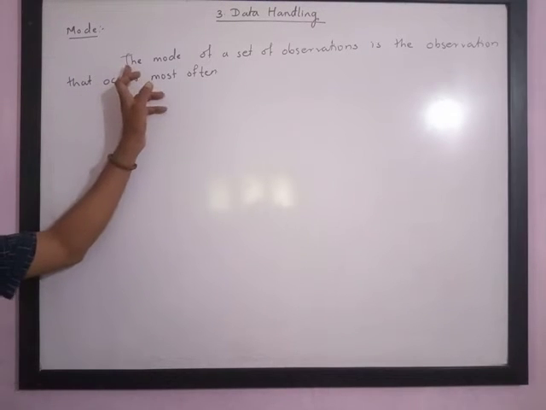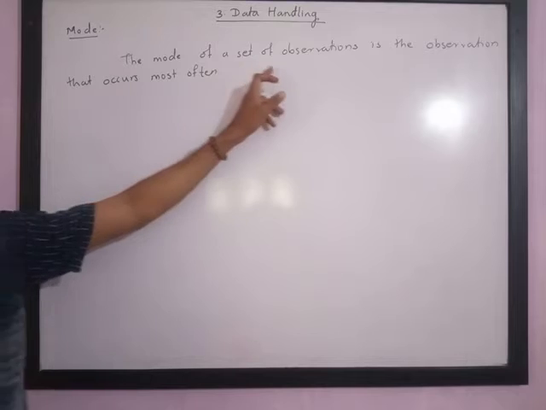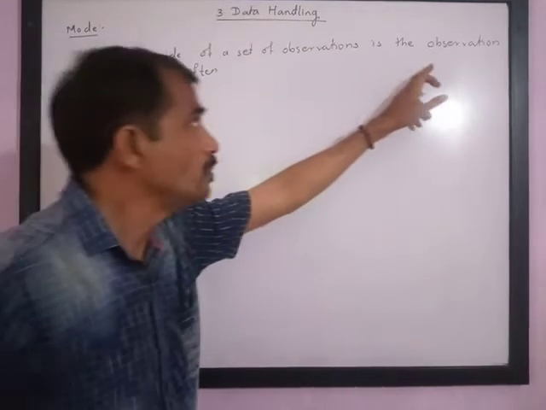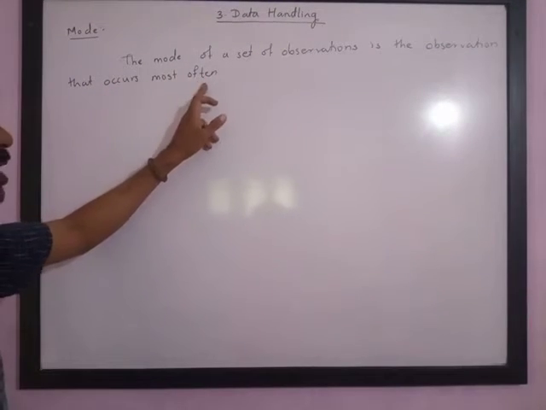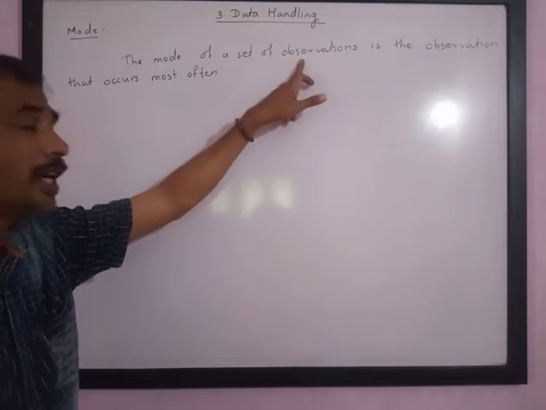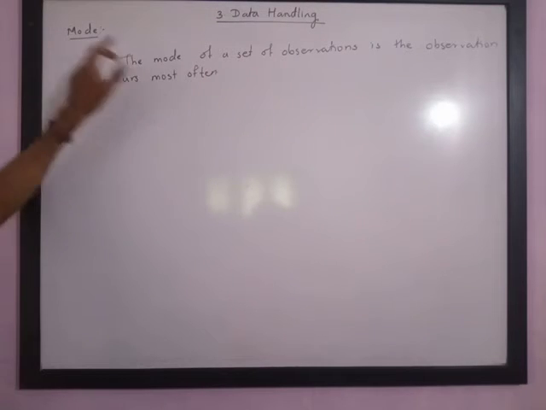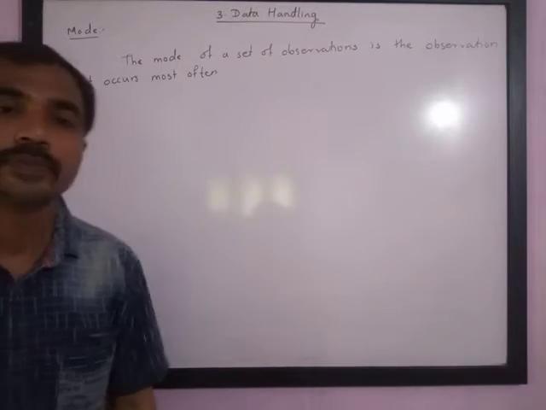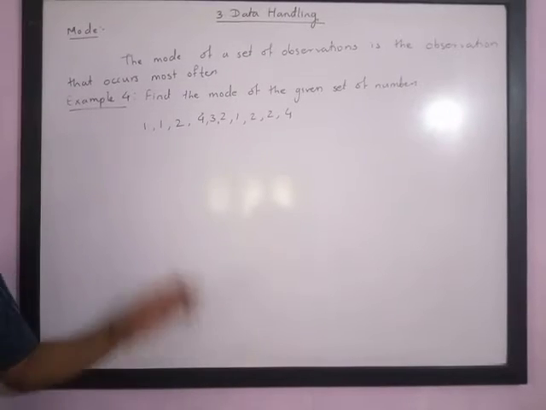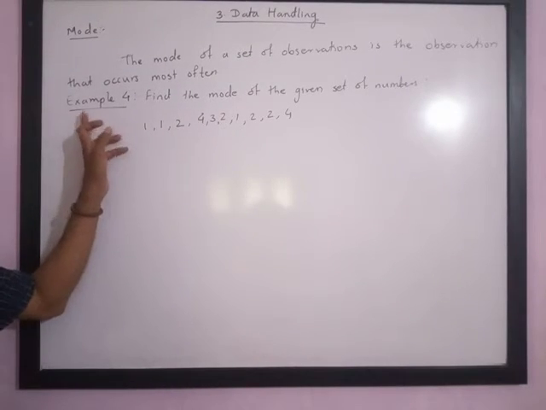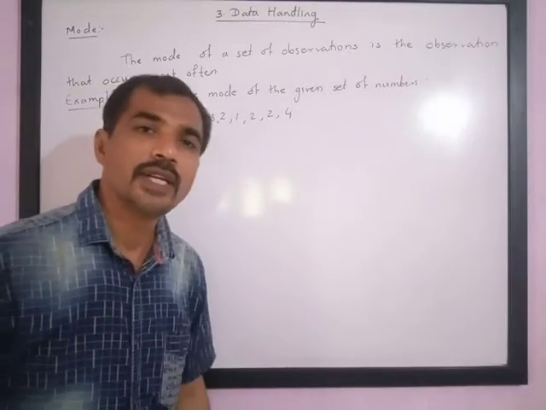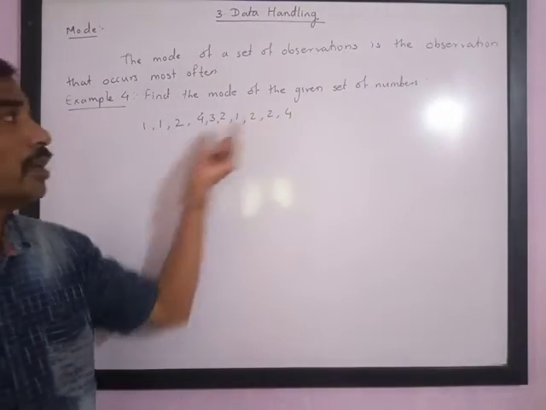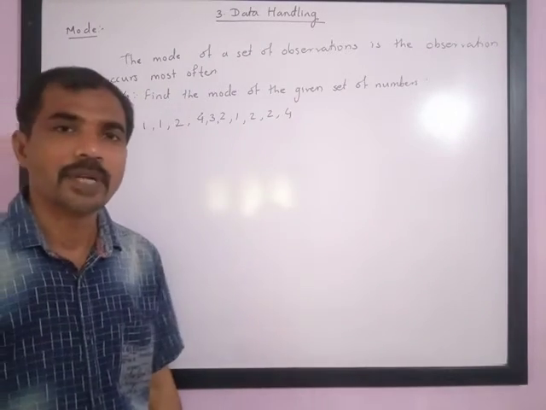The mode of a set of observations is the observation that occurs most often. Means the observation which is repeated maximum times is called the mode. Now see, in example number 4, find the mode of the given set of numbers. We have already studied the definition: mode is the number which is repeated maximum times.